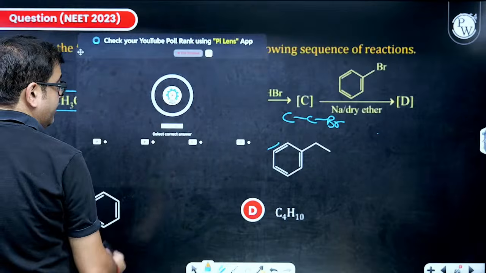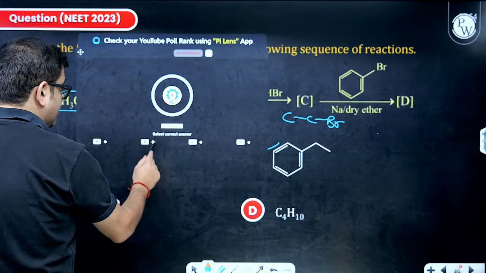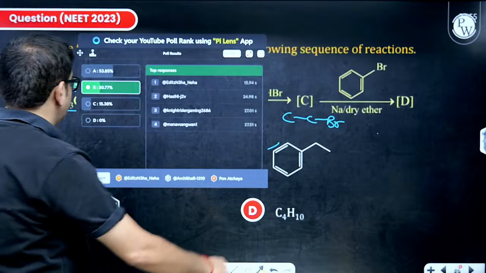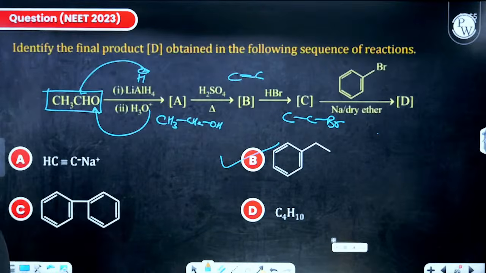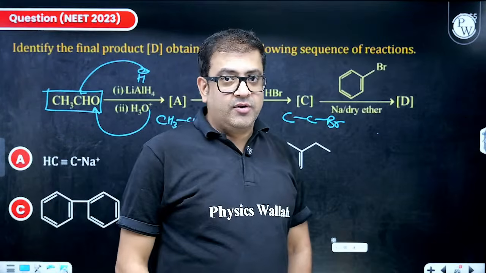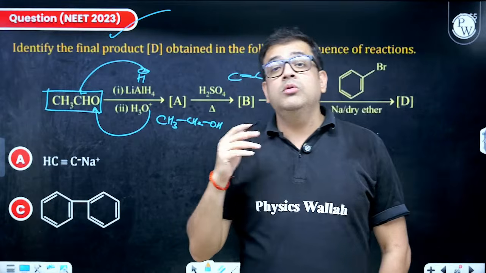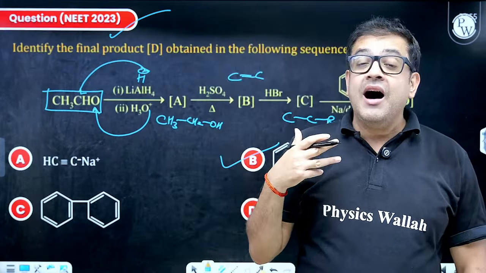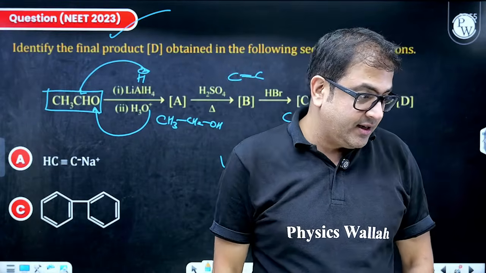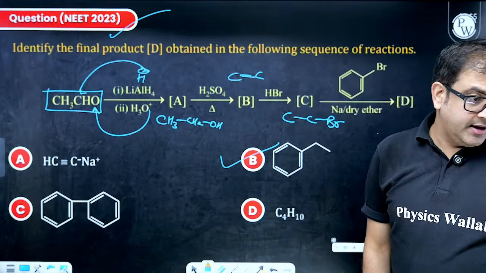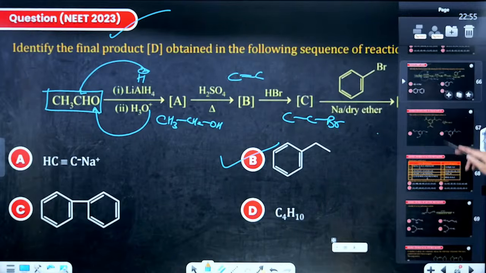So again, a beautiful sequential question. 30%. People are saying A. I don't know why. I hope everybody is clear now. Beta, this is NEET 2023. So you have to make yourself aware of practicing NCERT. I hope everybody is clear. Guys, chalo, perfect. Next.